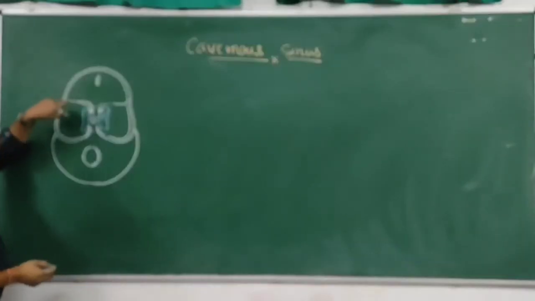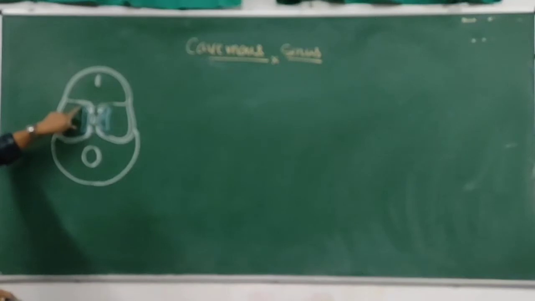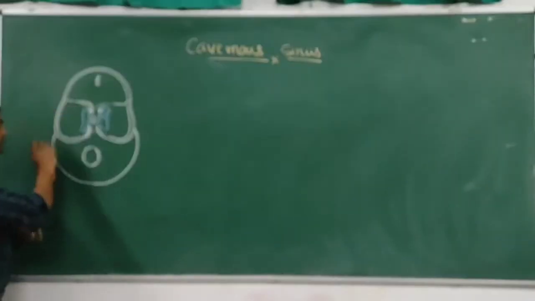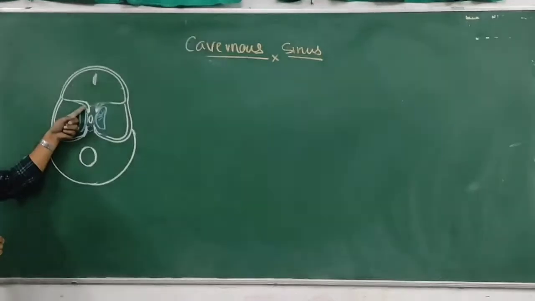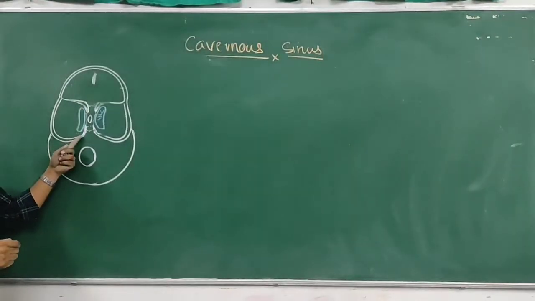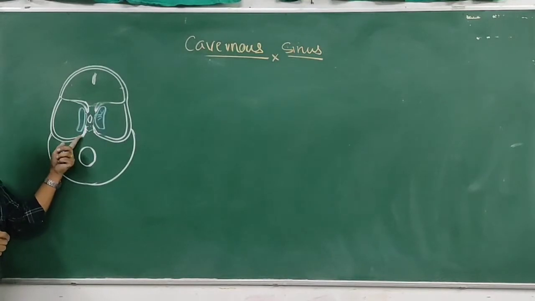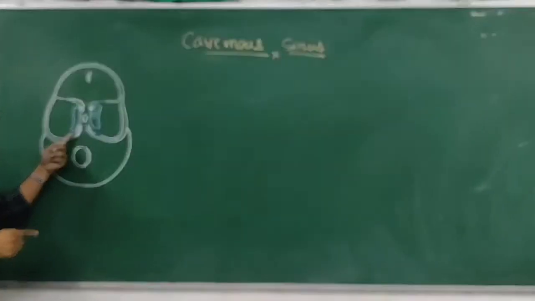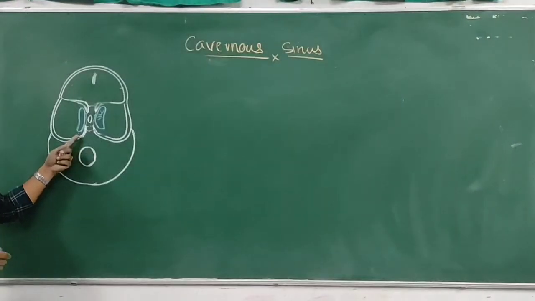Now the boundary of the cavernous sinus. Anteriorly, the cavernous sinus is limited by the superior orbital fissure. So this is the opening in the eye, the superior orbital fissure. Posteriorly, the boundary is formed by the apex of the petrous temporal bone. So this is the petrous temporal bone or the crus of the midbrain.